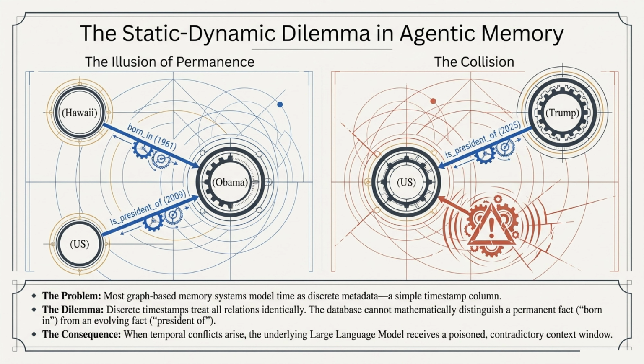For instance, the database cannot mathematically distinguish between a permanent fact, like someone being born in Hawaii in 1961, and an evolving fact, like who holds the office of the US president. The consequence? When temporal conflicts inevitably arise, the underlying large language model receives a poisoned, contradictory context window.